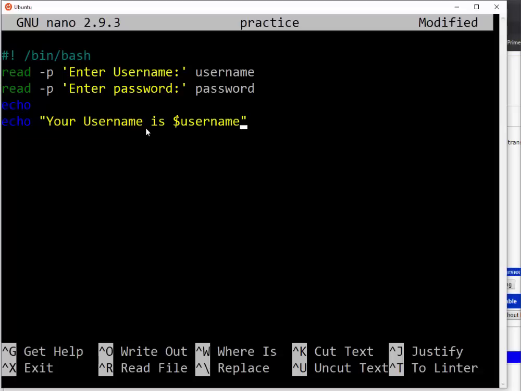so this is an example. Your username is username, and echo, let me say this, your password is, then my password.